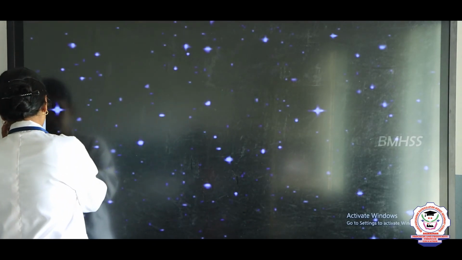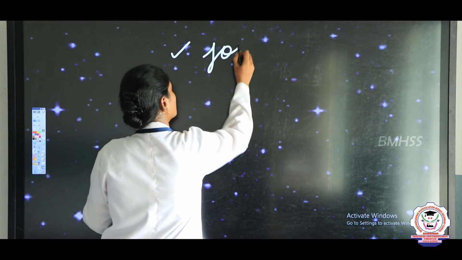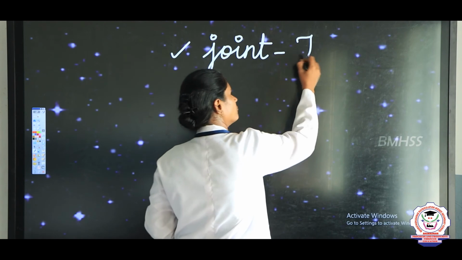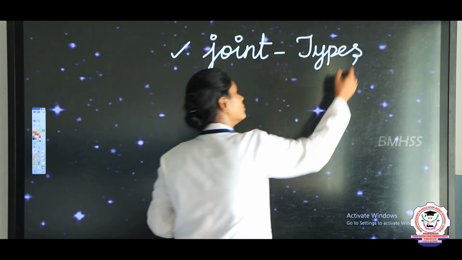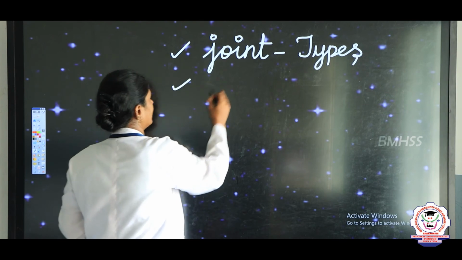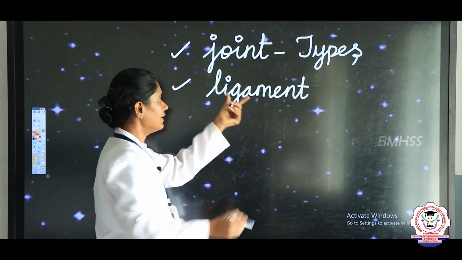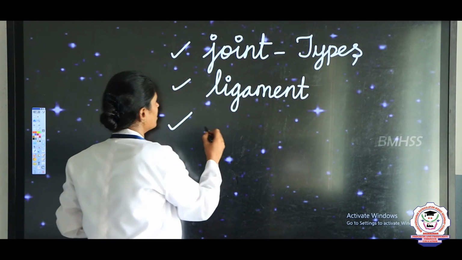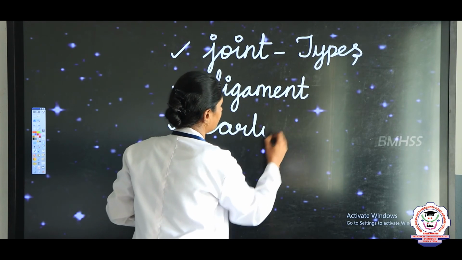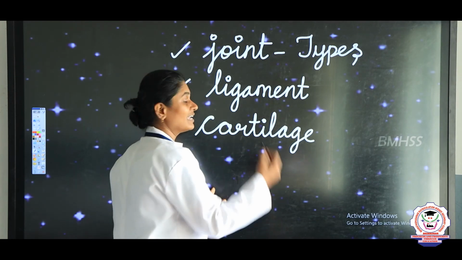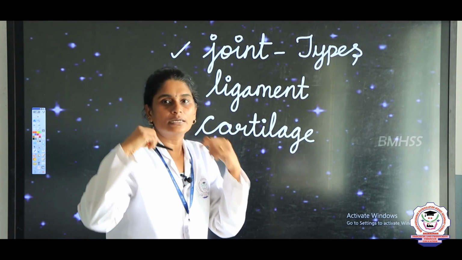So today in this class you learnt about joints. First you learnt about joints. What is a joint, right? So joint means what, and you learnt the types of joints, okay? So then you learnt what is a ligament, right? Ligament is the band of tissues that holds the joint, okay? And next we saw cartilage. Cartilage is the tough and elastic substance that is present in the joint, right? And we can see ears and nose are made up of cartilages, right?